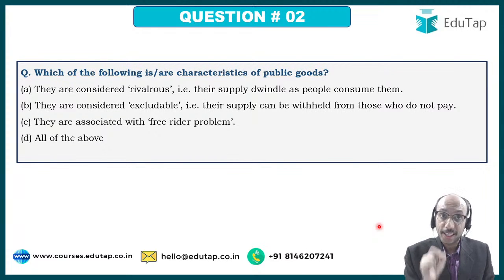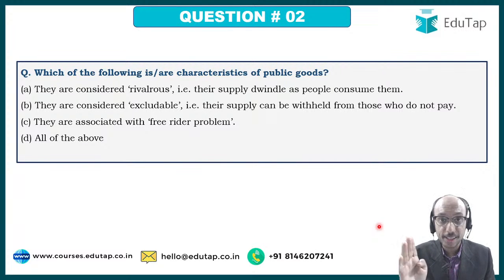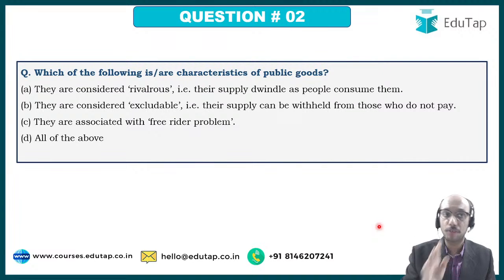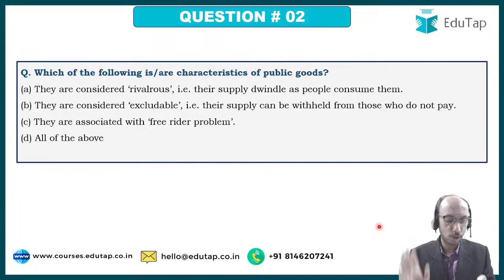Which of the following is a characteristic of public goods? Are they rivalrous? Are they excludable? Are they associated with free rider problem, or all of the above? Please be very careful in answering these questions in which this all of the above statement has been placed in the option, because there is this mental bias somehow that we believe that whenever all of the above is there, all of the above should be the answer.